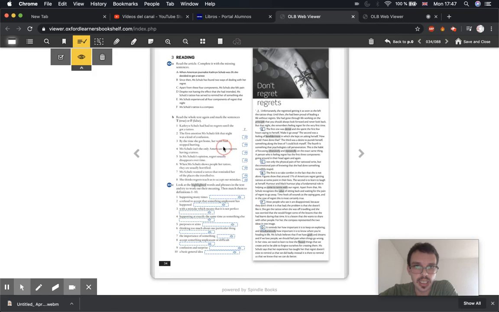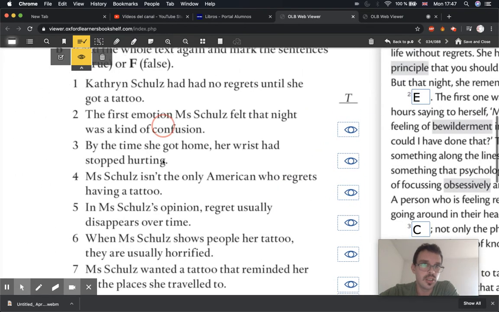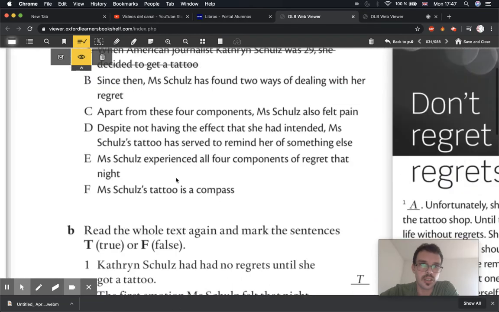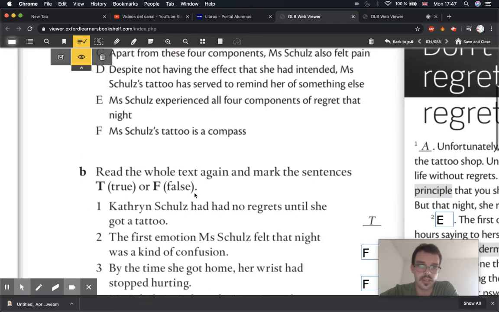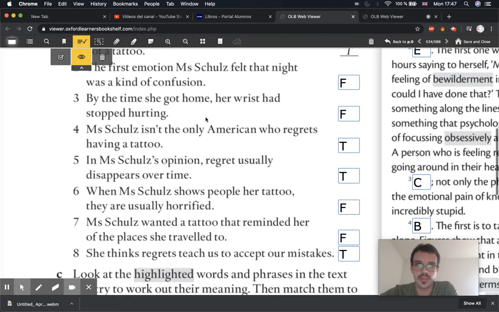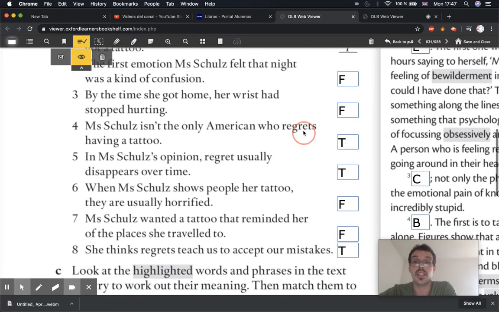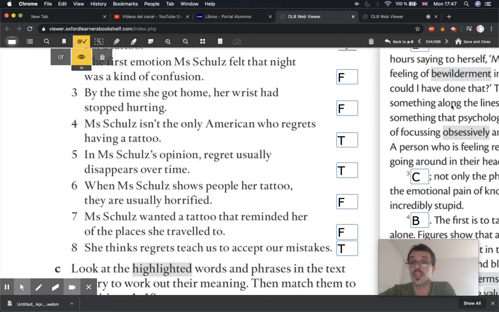I'll just give you the answers straight away. So here we go. There are the answers. Have a look. How many did you get correct? Did you get most of them correct? If you got 6 out of 8, then you're doing well. Hopefully you all got at least 6 or at least 5. Make sure with each phrase that you have it correct, and you should have it highlighted in the text where the answer is.